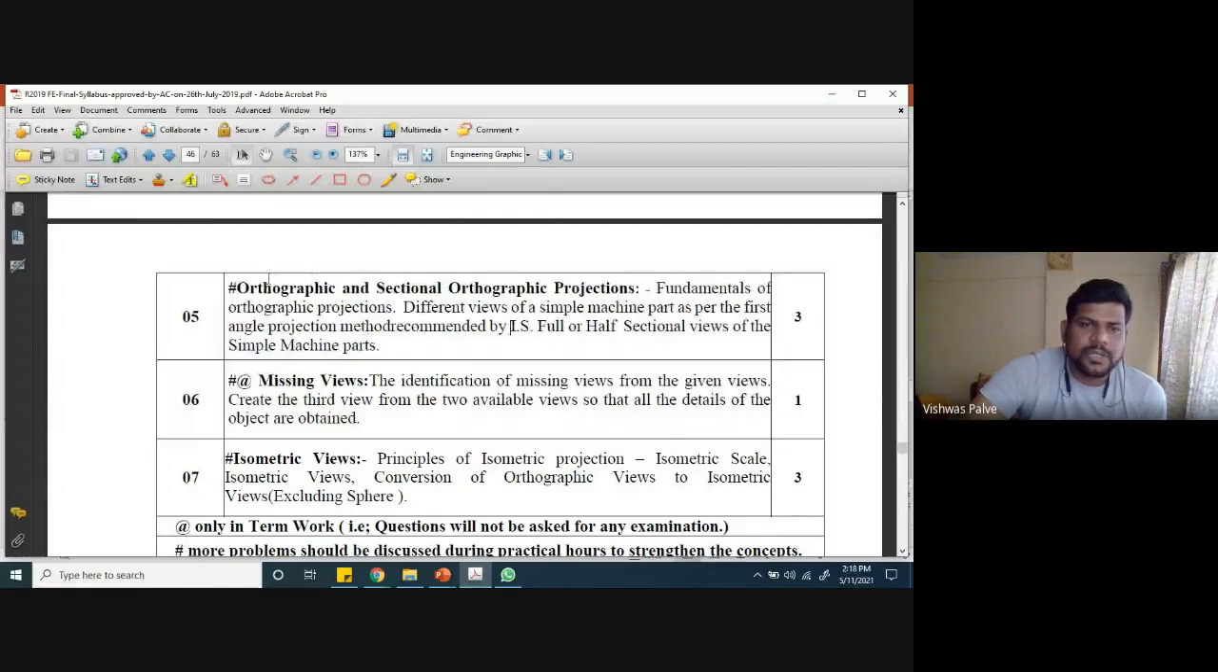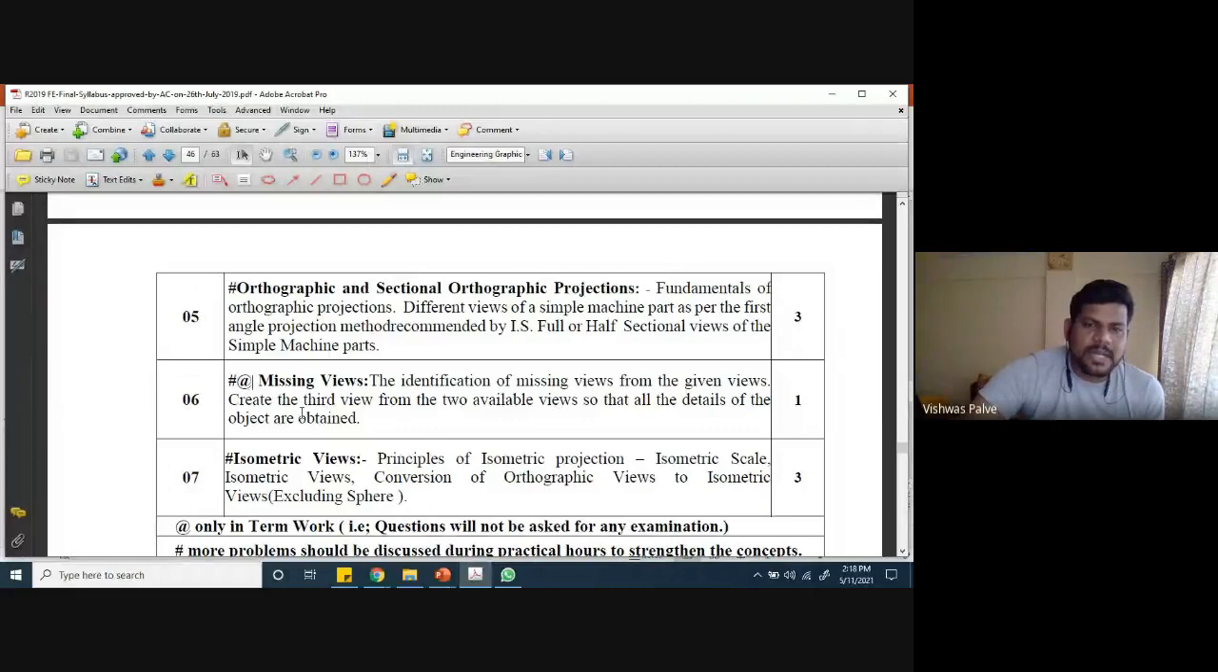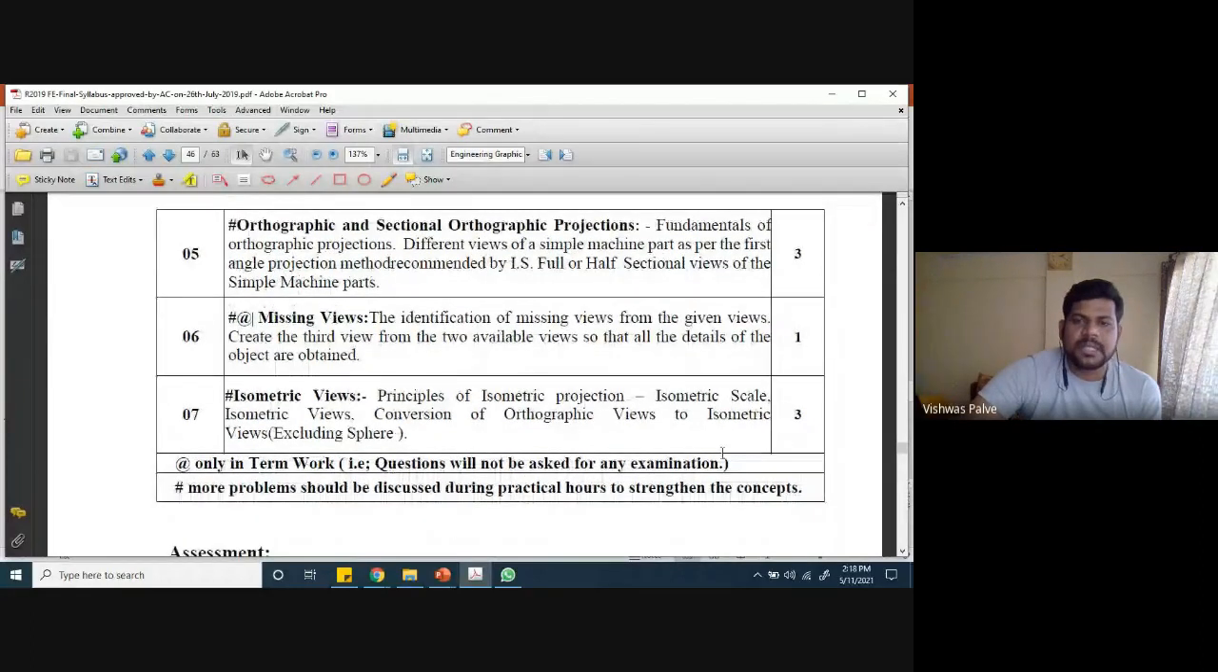This part is there in the practical. Here you can see that the asterisk mark is there. Wherever there is an asterisk mark, it means this problem we need to discuss more in the practical session. Again, there is an asterisk mark here and an at-the-rate symbol. So what is that at-the-rate? The question will not be asked in any examination.